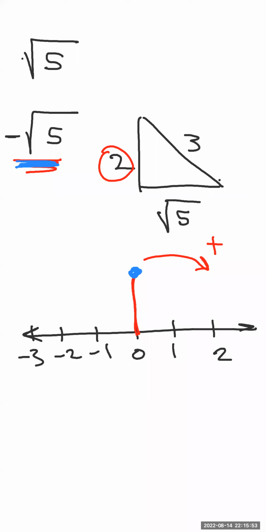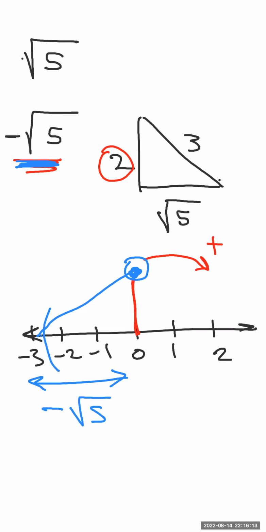So open your compass 3 centimeters, fix the Sharpie on it here, and draw one arc intersecting the number line in the negative direction. So simply, this is my triangle, and this distance is negative square root of 5. Okay, clear?